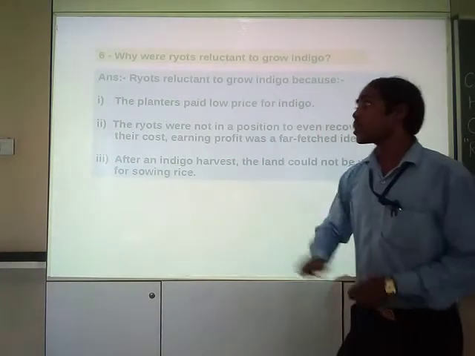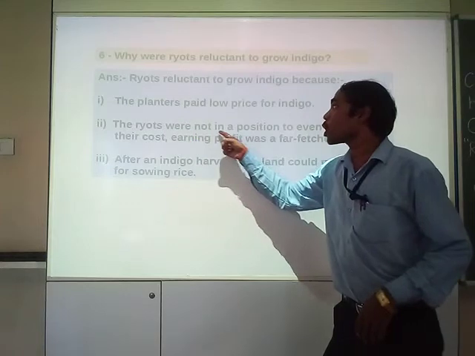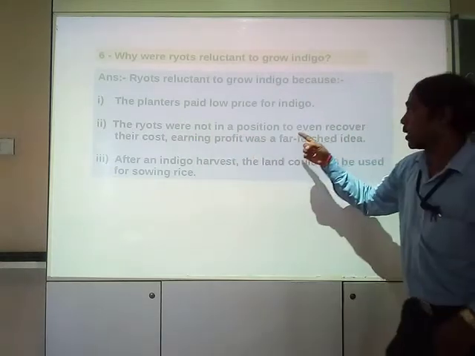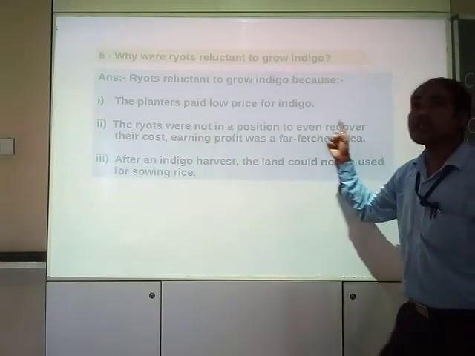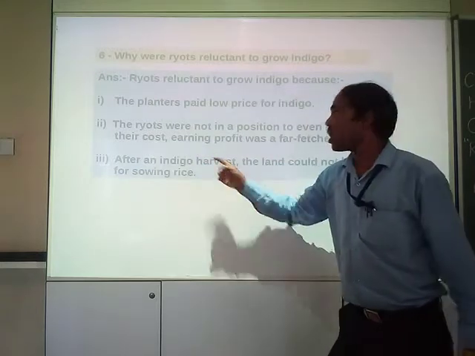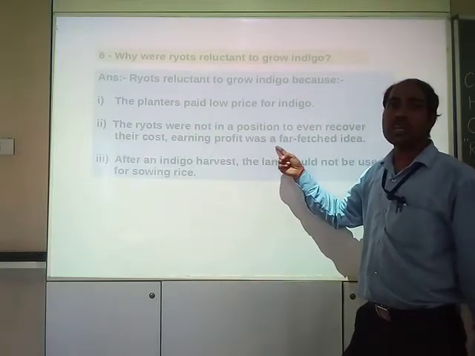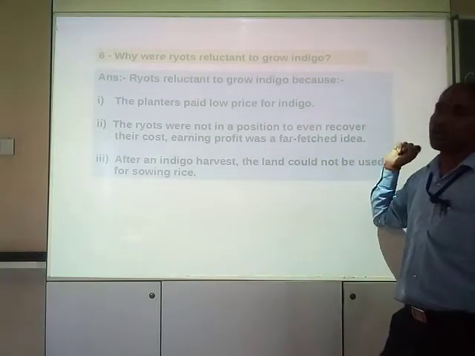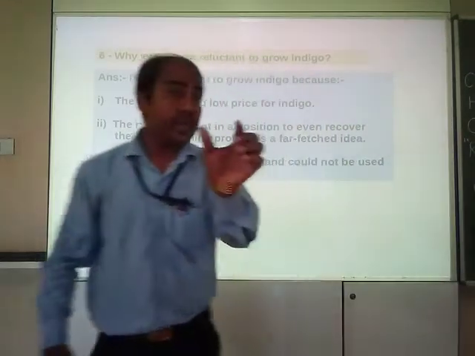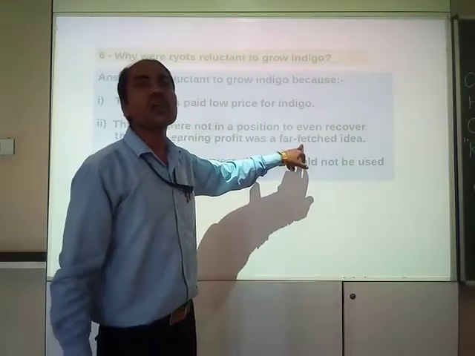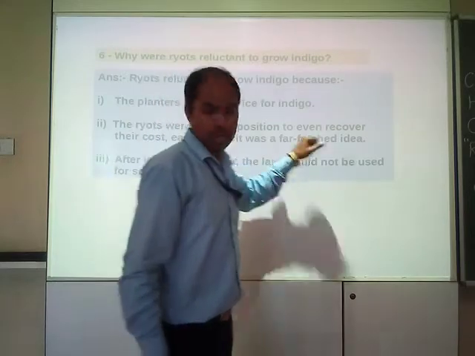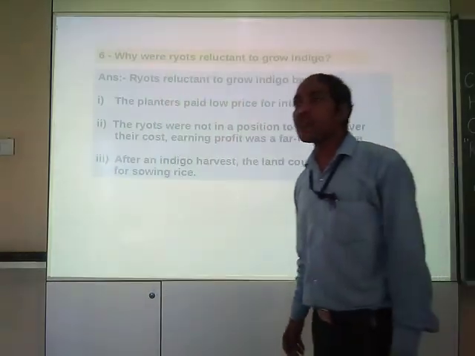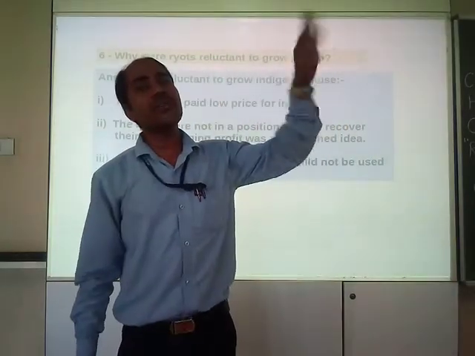Second point is the ryots were not in a position to even recover their cost. Earning profit was a far-fetched idea. See here, a phrase came up, far-fetched idea. What is the meaning of far-fetched idea? Which is very far.